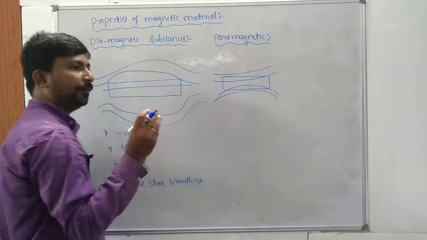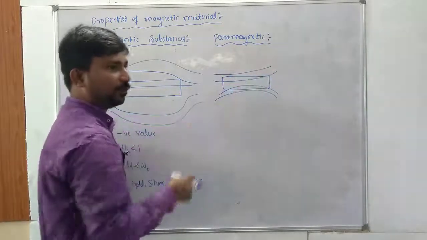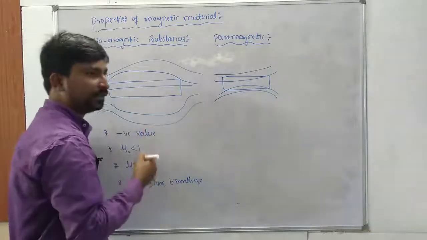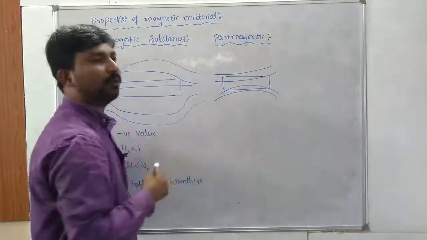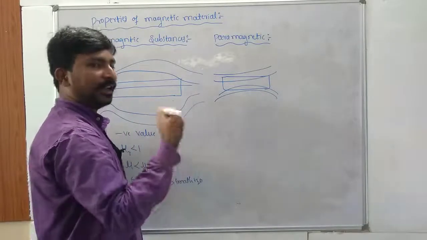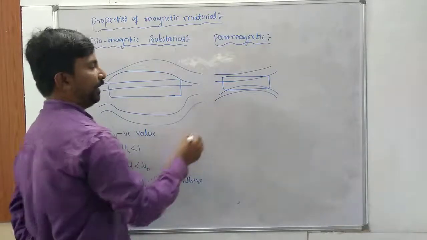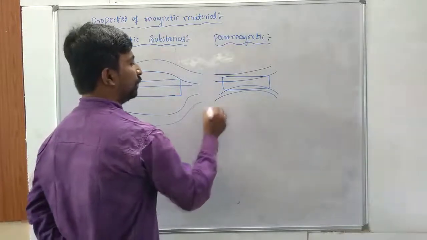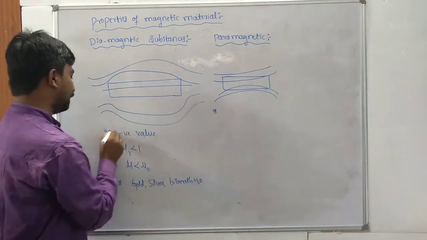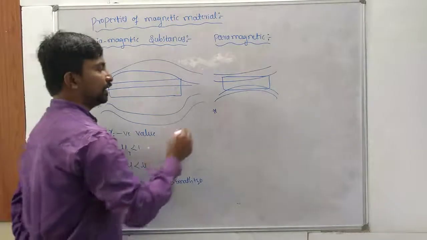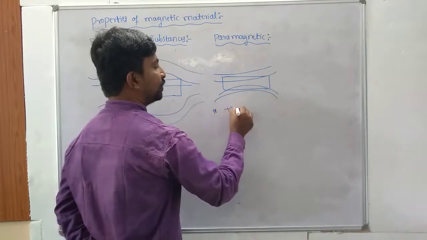When a small piece of paramagnetic material is placed near the pole of the magnet, what happens here? It tends to move towards the pole of the magnet. That means it tends to move from the weaker region to the stronger region of the magnetic field. Finally, the susceptibility of paramagnetic material, that is Xi, is taken as a positive value.